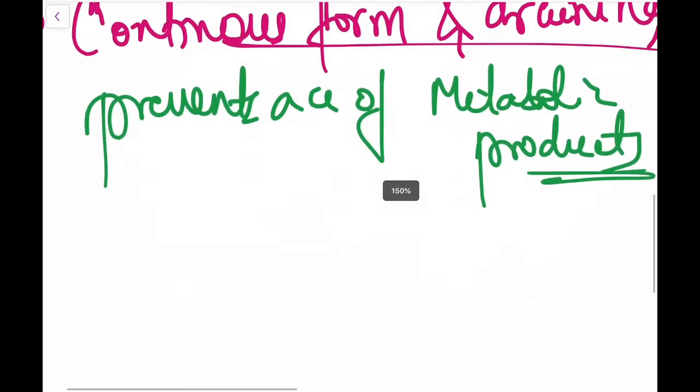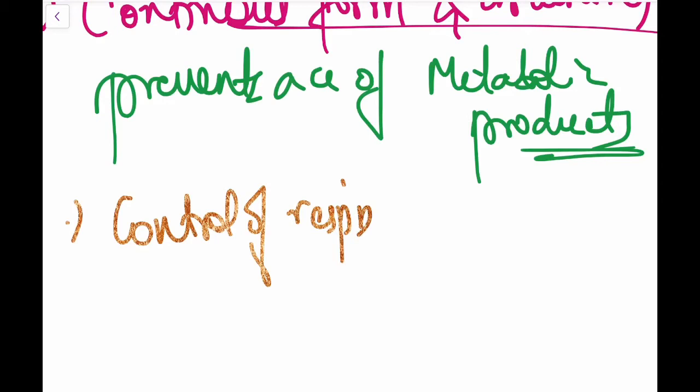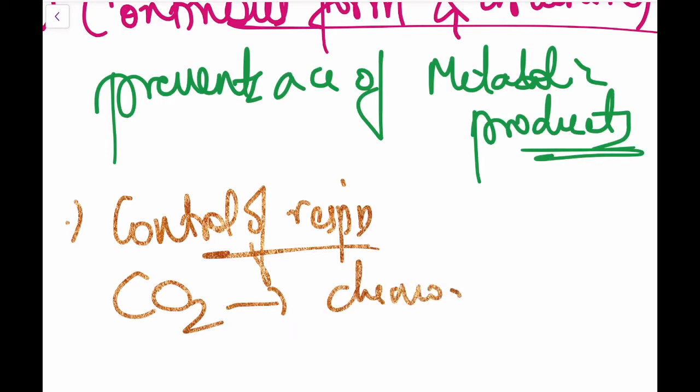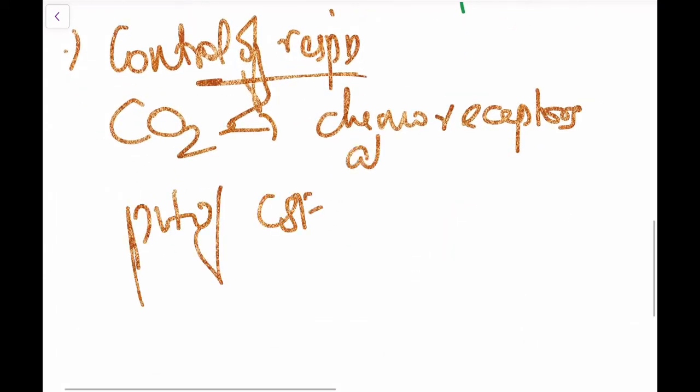Also, cerebrospinal fluid helps in the control of respiration, that is, in the medullary chemoreceptors.